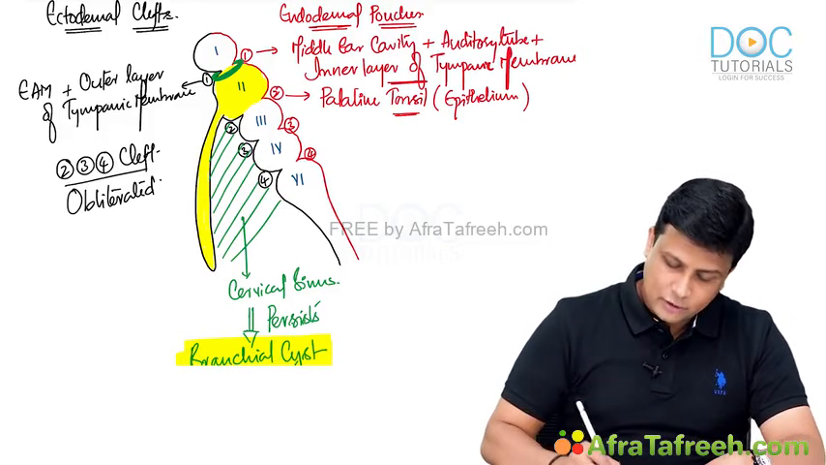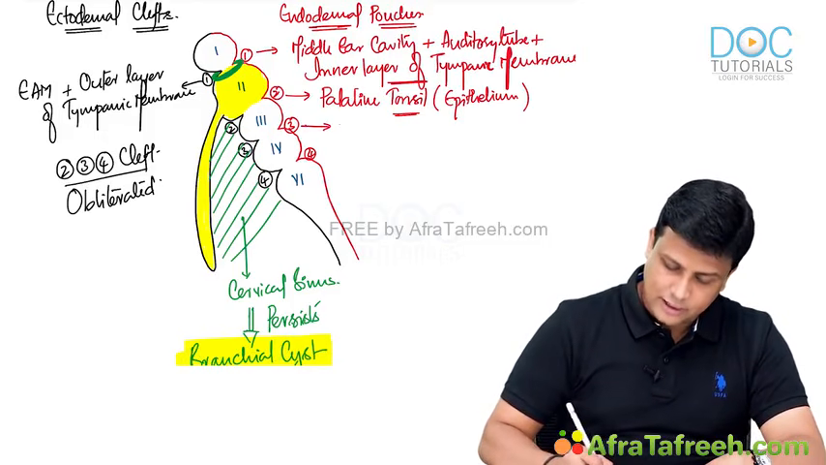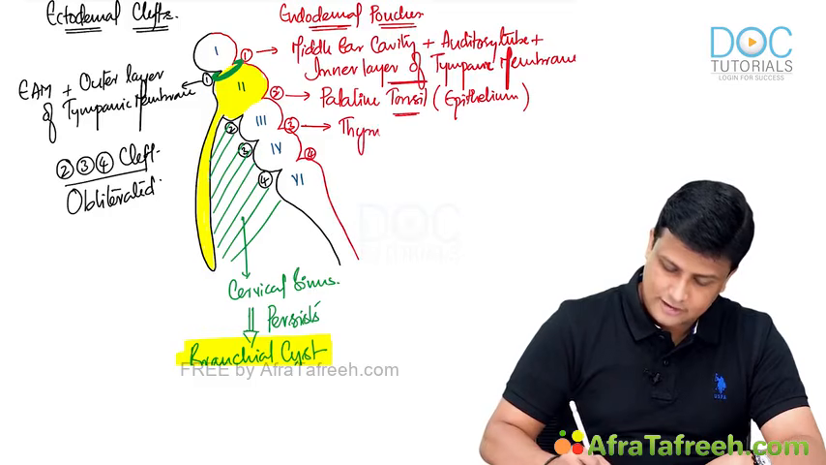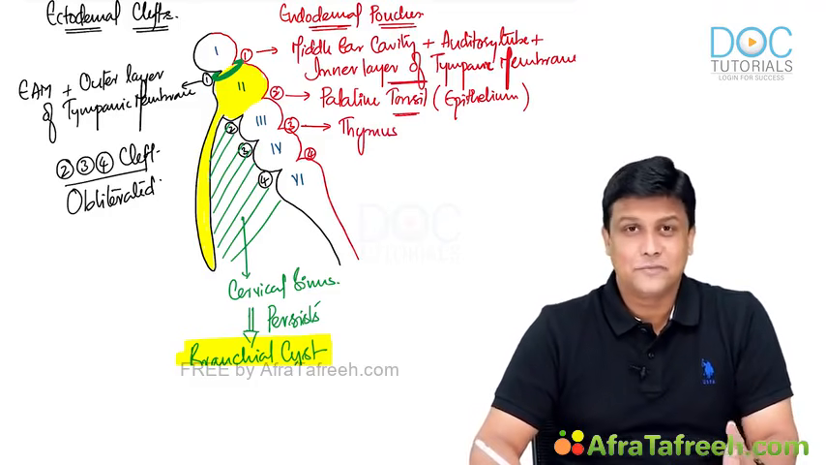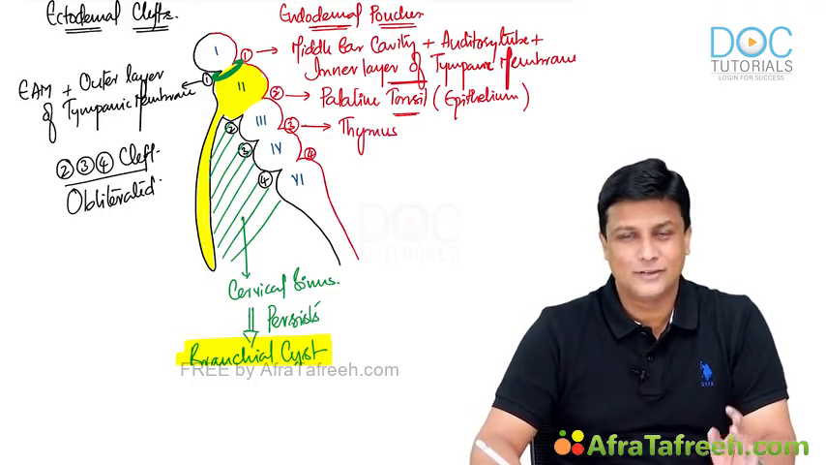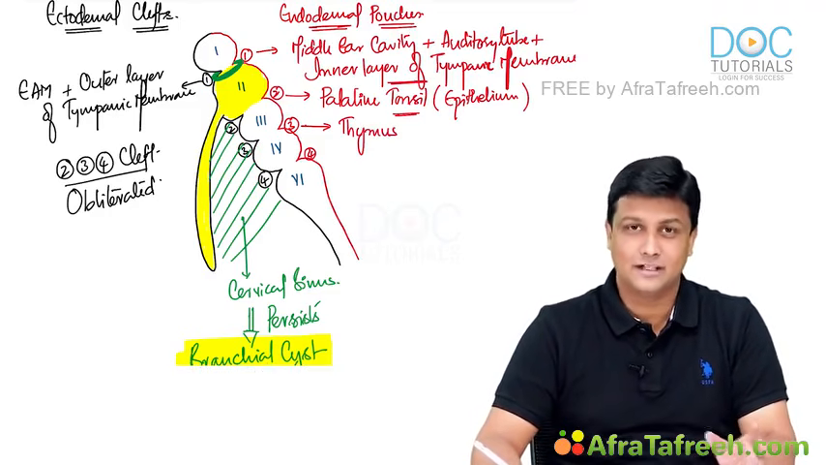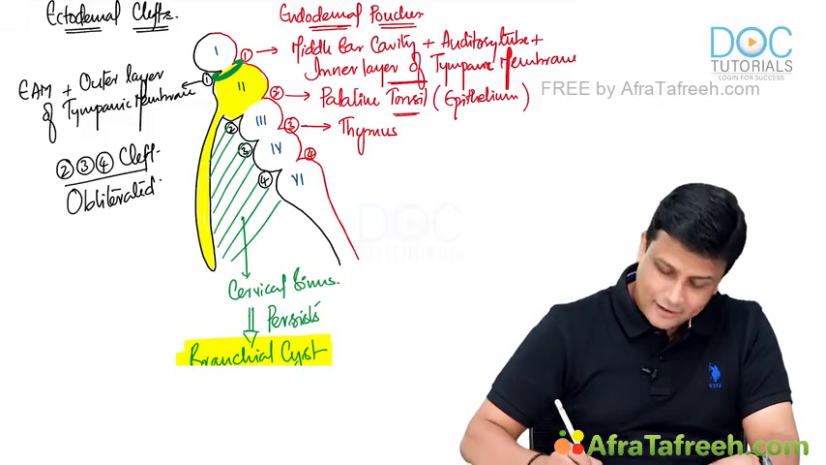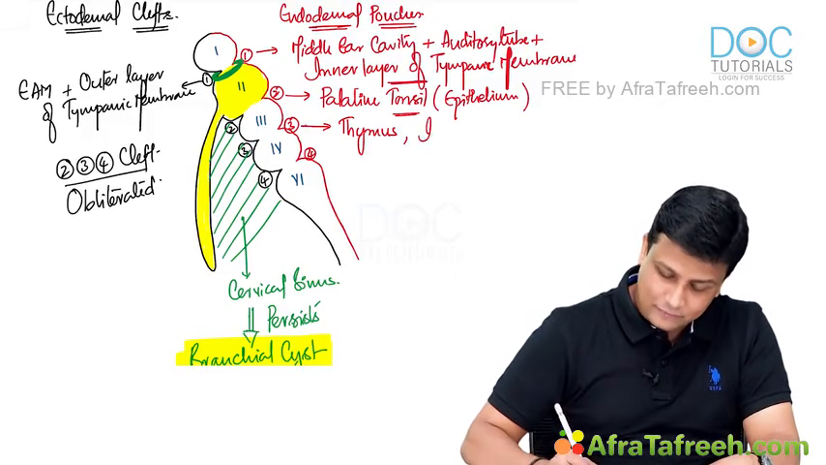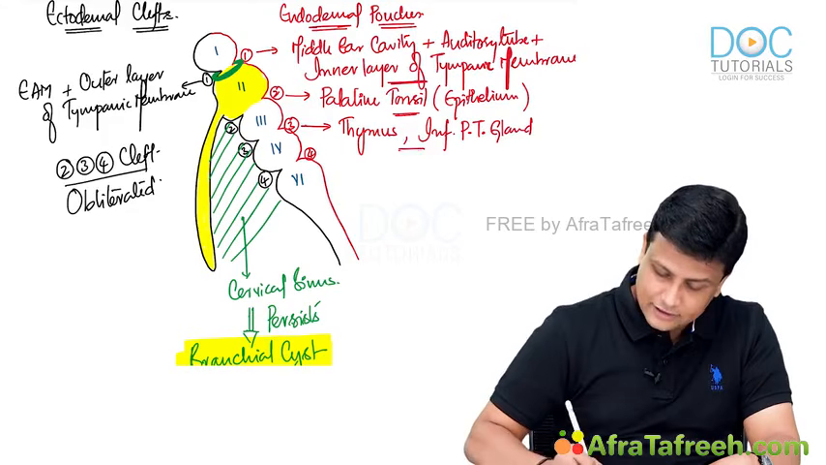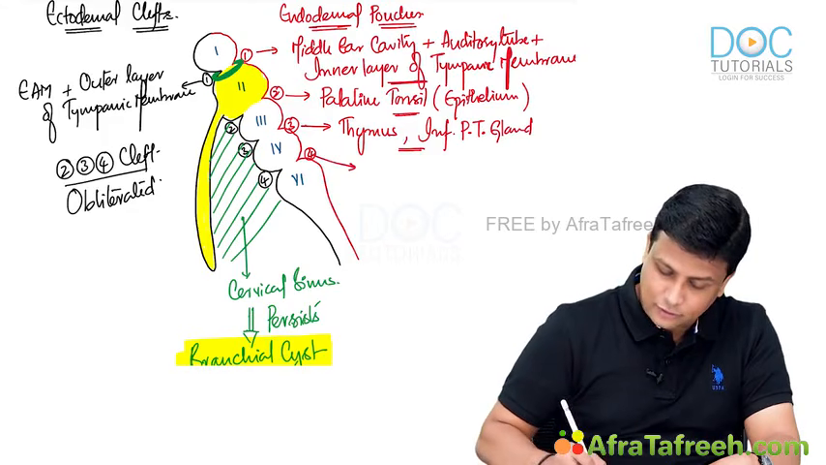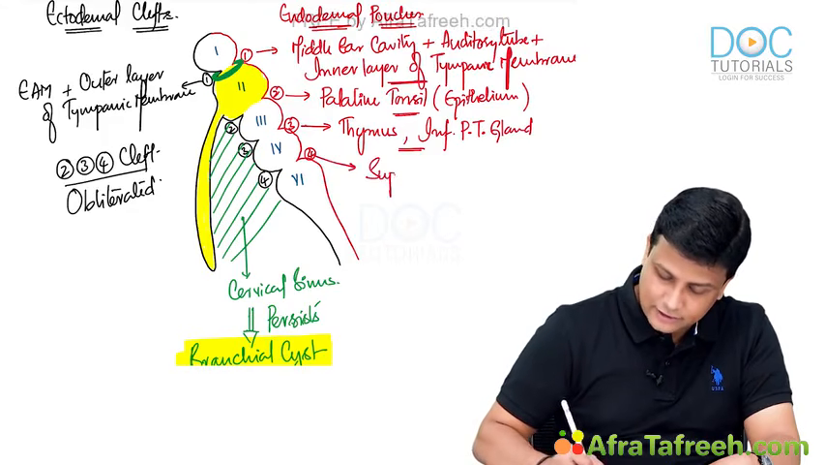Now what about the third pouch? Third pouch is the one which is going to form thymus, and it is so easy to remember. Just remember like a rhyming word; the pronunciation is the same. Third pouch is going to form thymus. Along with the thymus, it is going to form the inferior parathyroid gland. Whereas the fourth pouch is the one which is going to form the superior parathyroid gland.